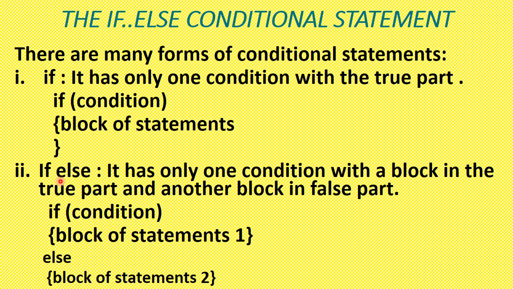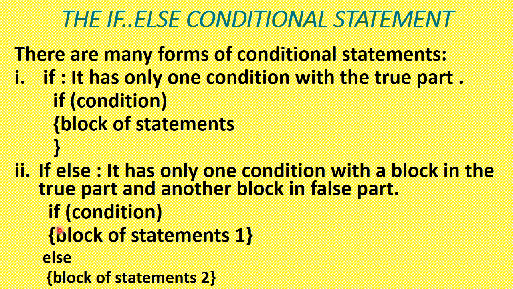The next type of conditional statement is if-else. Here we have two blocks of statements. If the condition is true, then the block for the true part will execute, and if the condition is false, then another block of statements will execute.